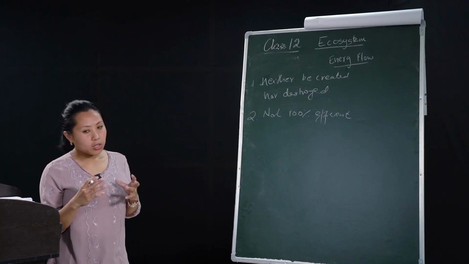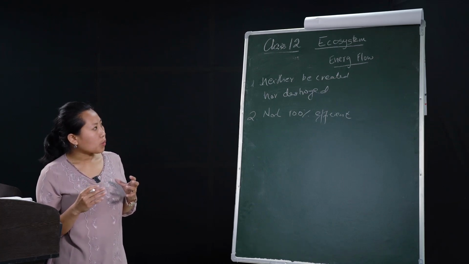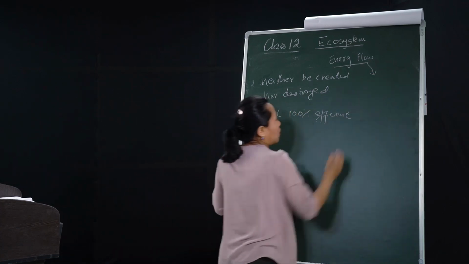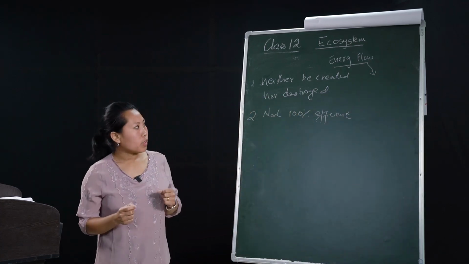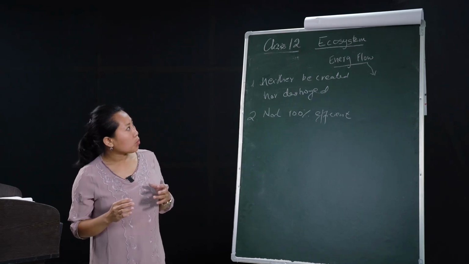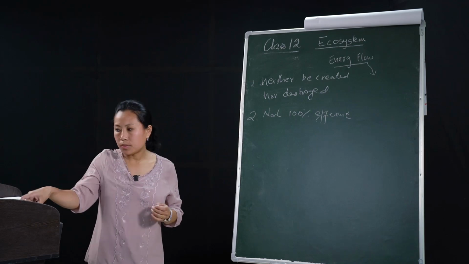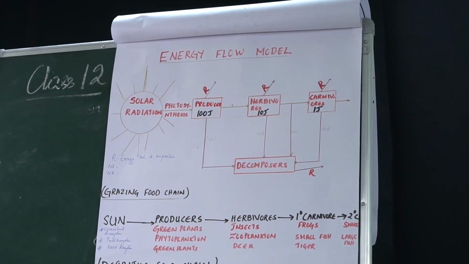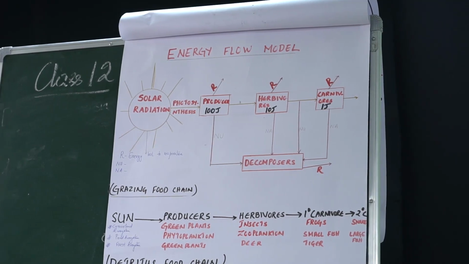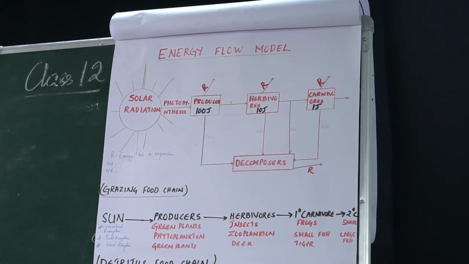Okay, as we discussed with this energy flow, we all know that the sun is the ultimate source of energy, and that can be depicted in a chart. Solar energy is the ultimate source of all energy in the ecosystem.